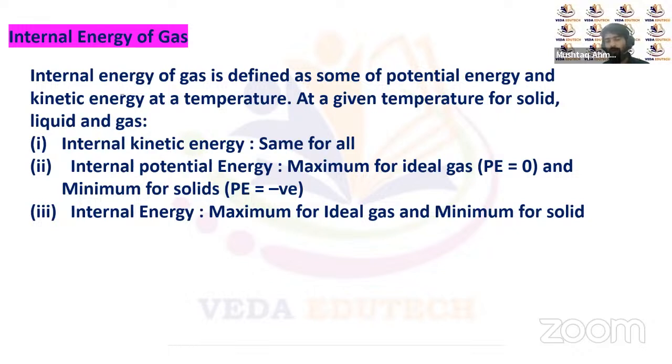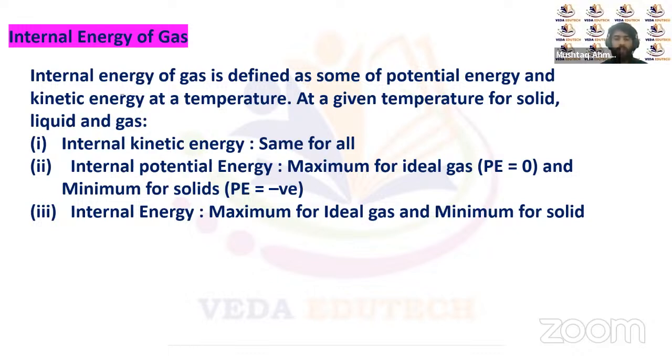If there is no force of attraction between two molecules of a gas, then we cannot talk about the potential energy of that gas, or we can say that the potential energy of that gas is equal to zero. This is the property of an ideal gas, not of a real gas.